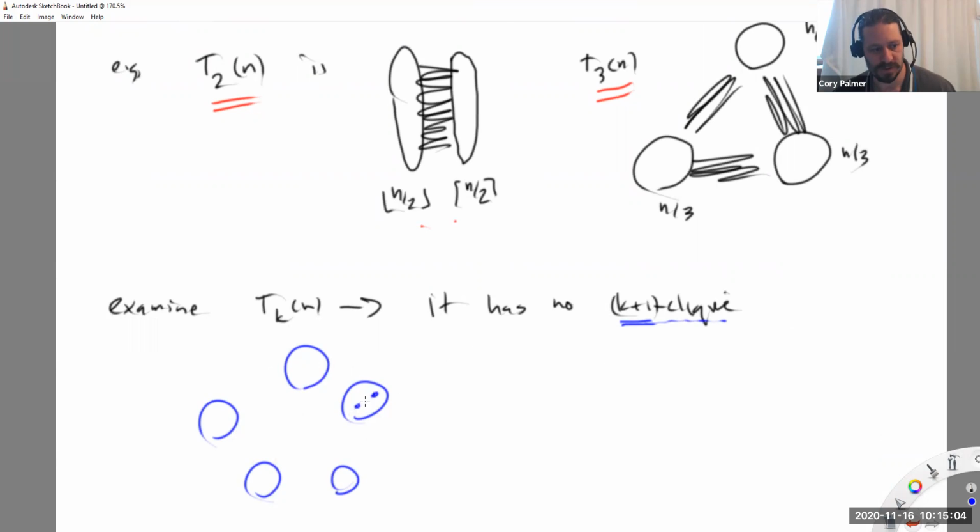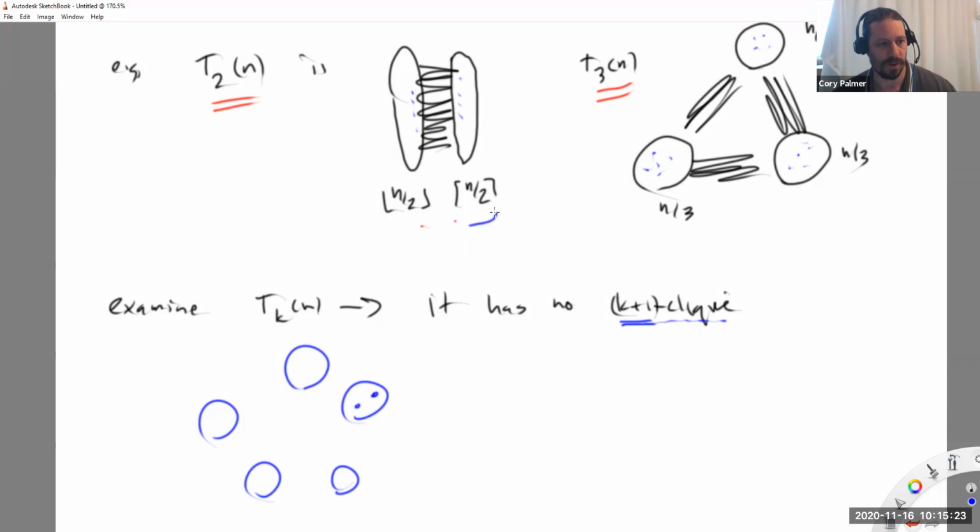But those 2 vertices don't have an edge between them because they're in the same class, which is an independent set, right? Maybe I didn't emphasize enough here, these sets are independent. There's no edges inside, right? And so you can't have a k+1 clique. You need edges between all k+1 vertices. So it just doesn't fit, right?